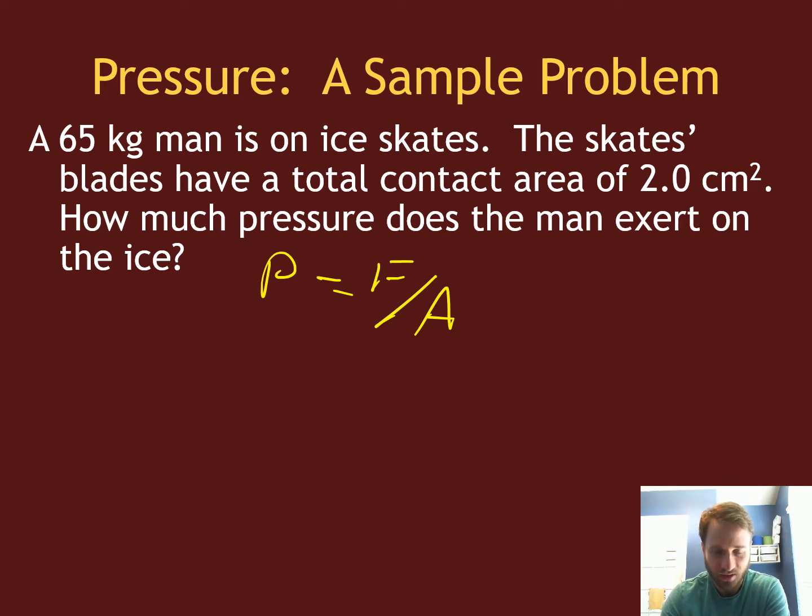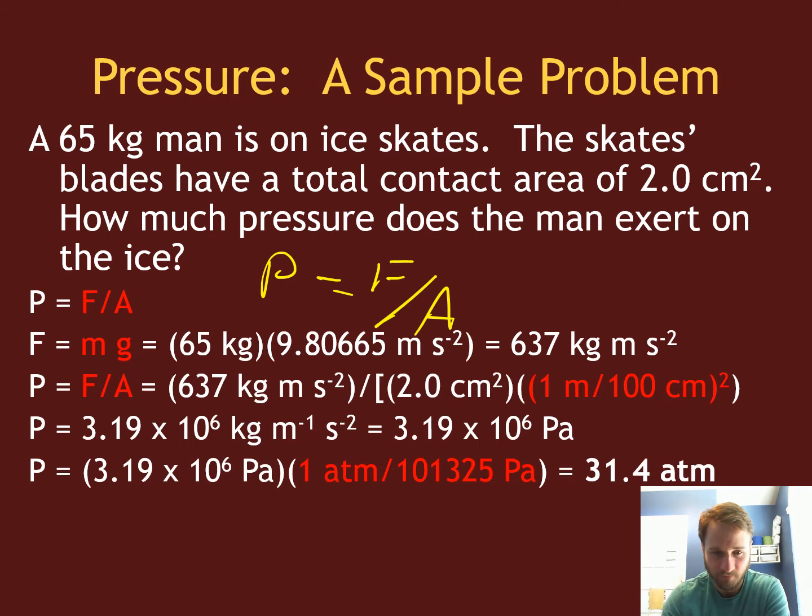So mass times the gravity constant, okay? So you do that and you get your force is 637 kilograms meters per second squared, which is going to be in newtons, right? Pressure then is that divided by centimeters squared, right? But I need to convert that centimeter squared to meter squared, so I have to divide that by 100 twice, okay? And when you do that, you'll simplify things and you'll get 3.19 times 10 to the 6 pascals.